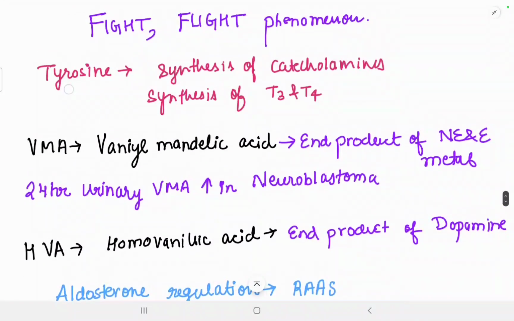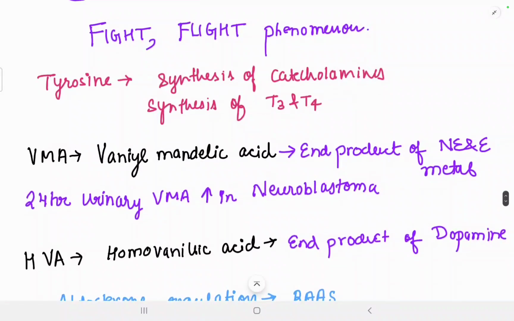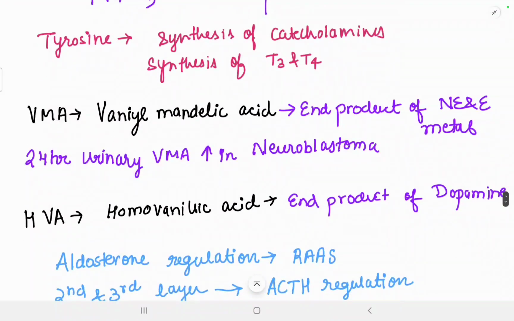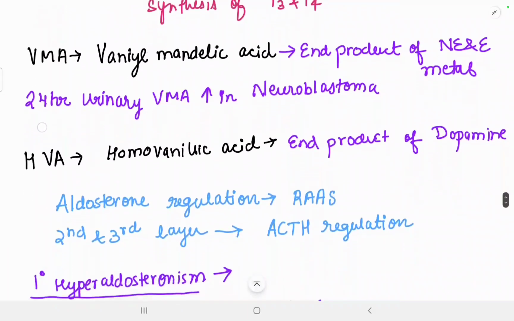So the end product of the breakdown of norepinephrine and epinephrine is VMA, vanillylmandelic acid. 24-hour urine VMA is increased in neuroblastoma. HVA, homovanillic acid, is the end product of dopamine. So we have three catecholamines: epinephrine, norepinephrine, and dopamine. Epinephrine is released in majority amount under normal conditions. The end product of the metabolism of norepinephrine and epinephrine is VMA, and the end product of metabolism of dopamine is homovanillic acid.